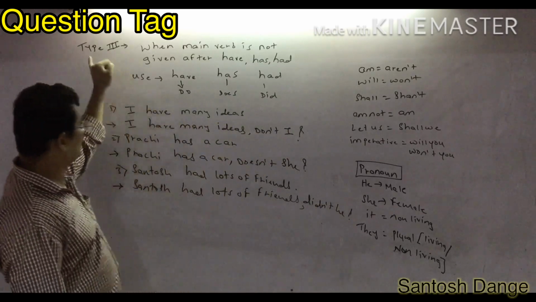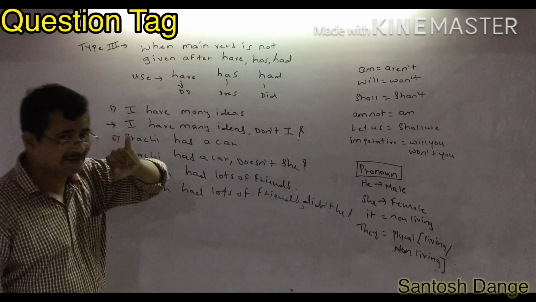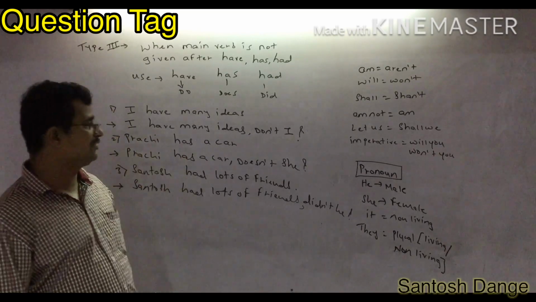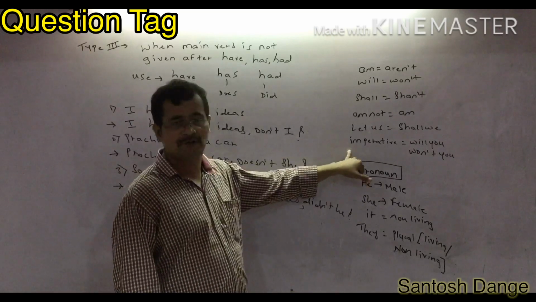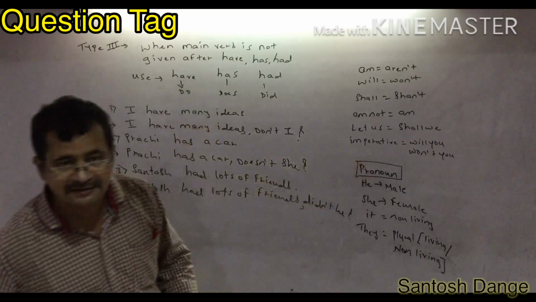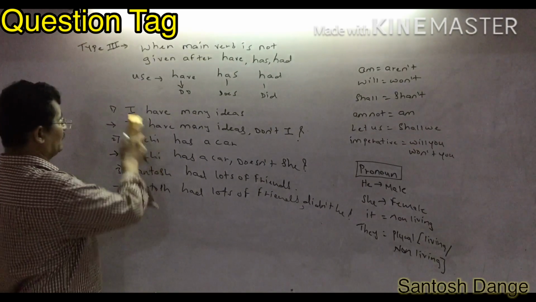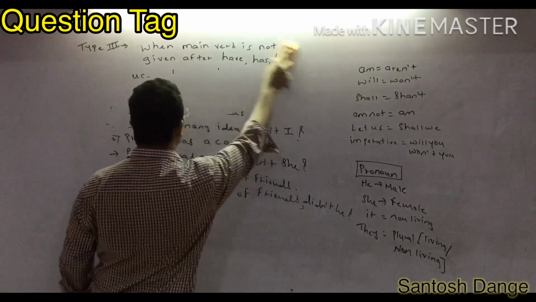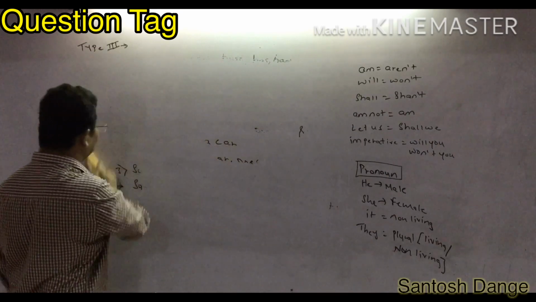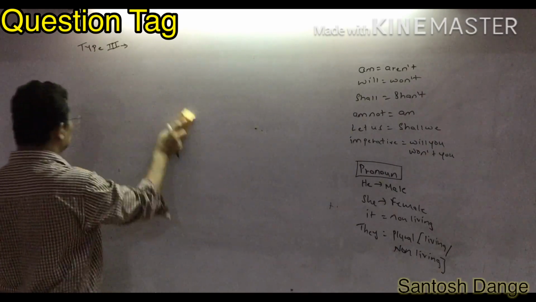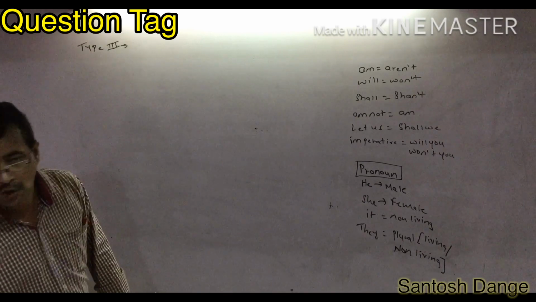There is one more type of question tag. We have learned three forms of question tag, but there is one more type. Sometimes they will give sentences in the imperative form also. If the given sentence is in the imperative form, at that time you have to write will you or won't you.